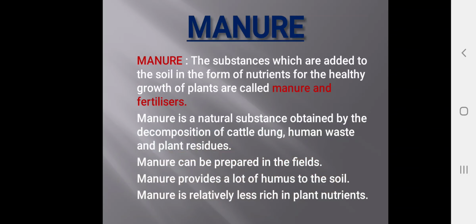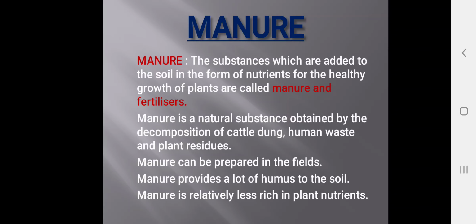Next we have manure. Manure is a substance added to the soil in the form of nutrients for the healthy growth of plants; such substances are called manure or fertilizers.